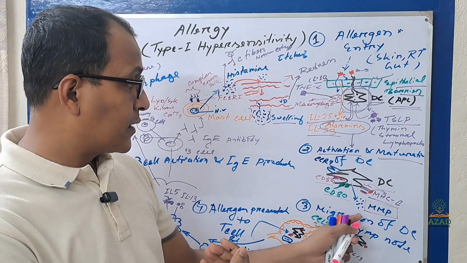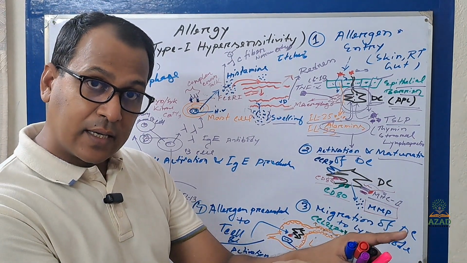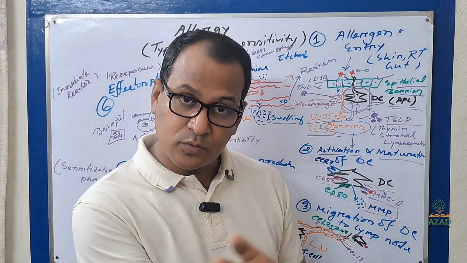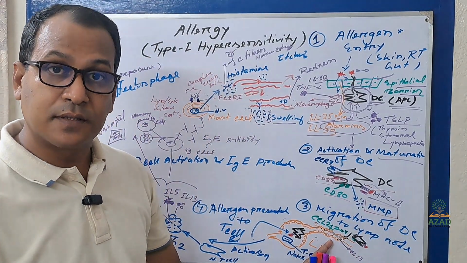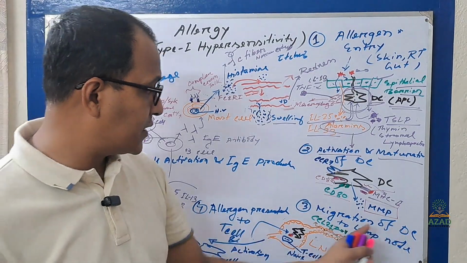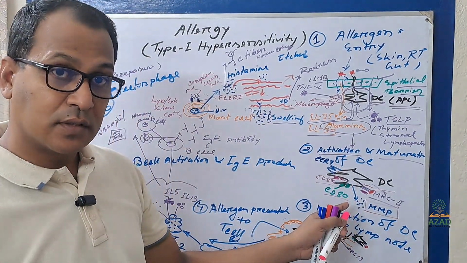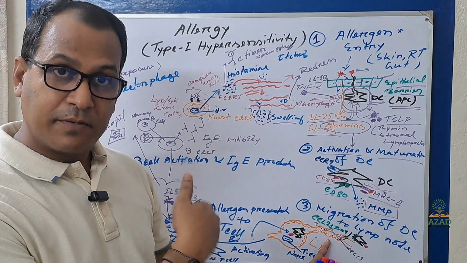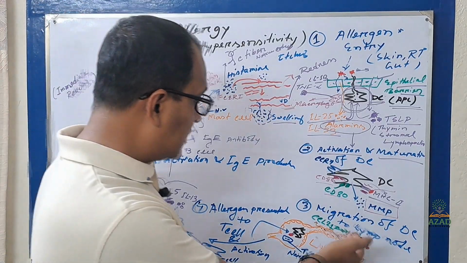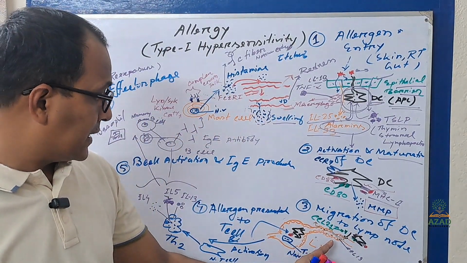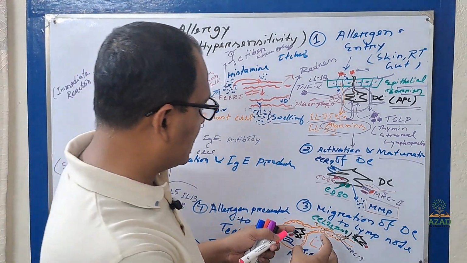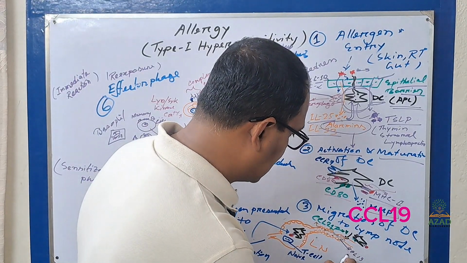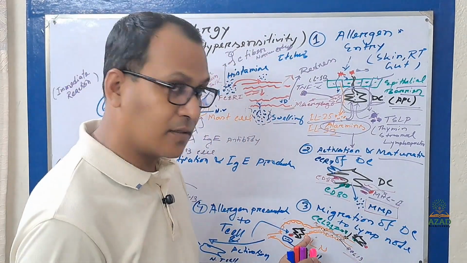So matrix metalloproteinase will create the way, and CCL21 will attract the dendritic cell toward the lymphatic system. The dendritic cell, which has already matured, will enter into the lymphatic vessel. Within the lymphatic vessel, fibroblastic reticular cells will produce CCL19 inside the lymph node.